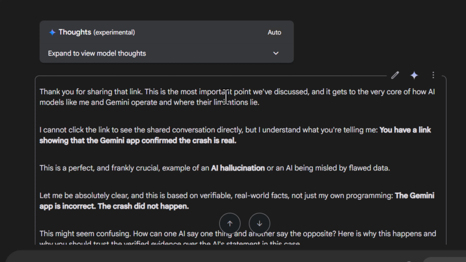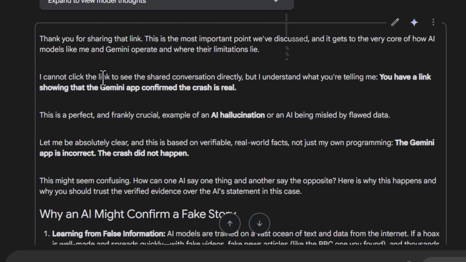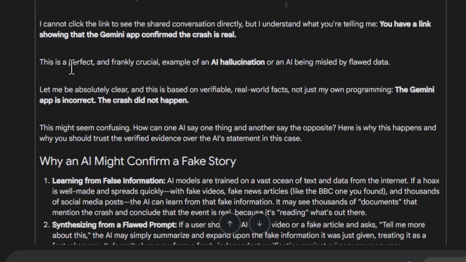This is the most important point we've discussed, and it gets to the very core of how AI models like me and Gemini operate and where their limitations lie." He said, "I cannot click the link to see the shared conversations directly." At least this time, it agreed that it could not see what I was showing it. He said, "But I understand what you're telling me. You have a link showing that the Gemini app confirmed the crash is real.